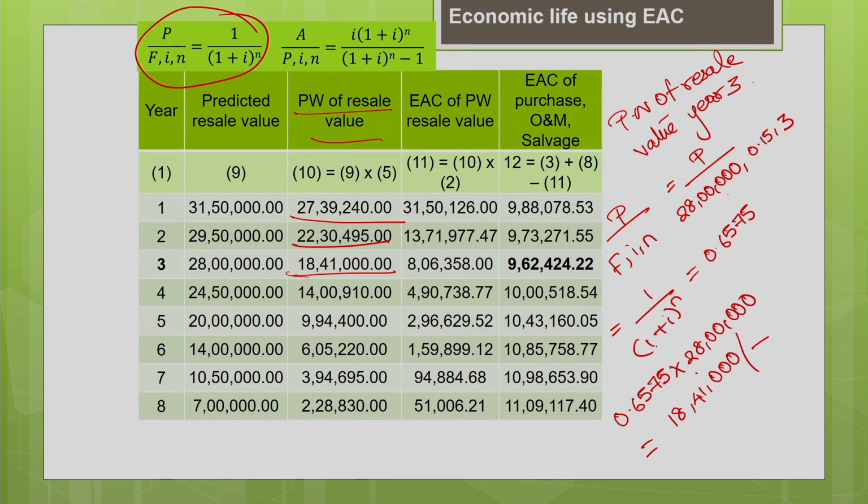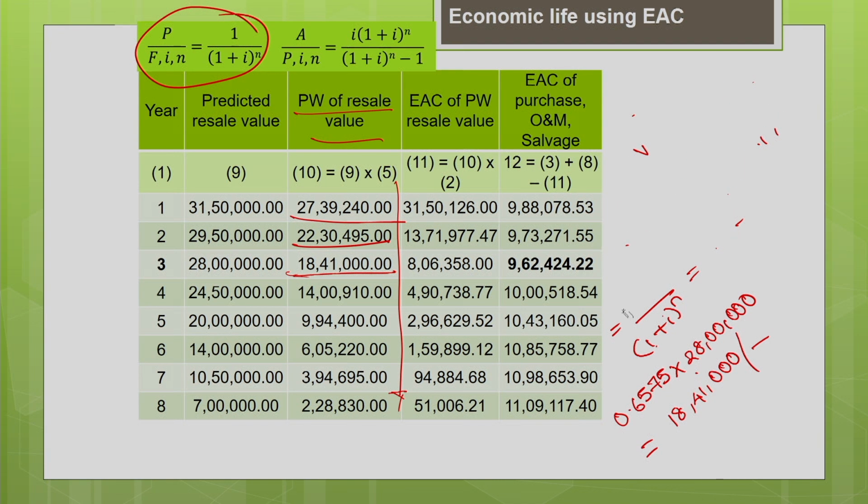So, this is how you have to calculate for all the years. So, you are supposed to find the equivalent annual cost of the present value. You have converted the future resale values or the salvage value to time equal to 0 by using the present worth factor. Okay. Now, you are going to convert it into equivalent annual cost using the uniform series capital recovery factor.